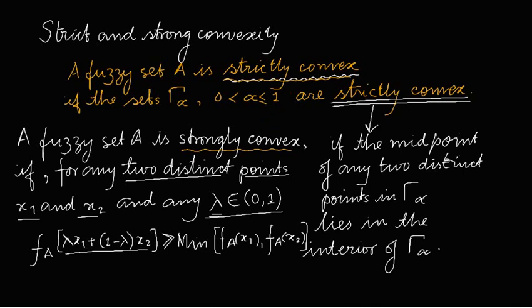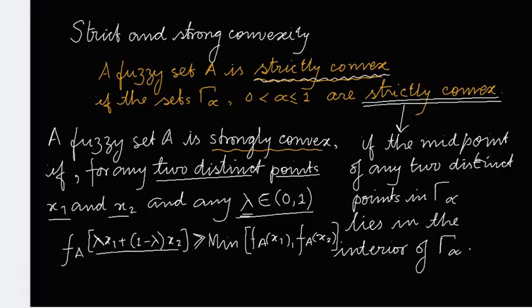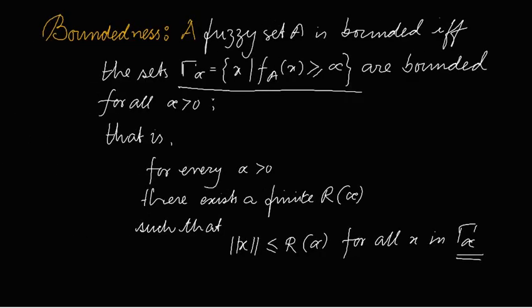So if a fuzzy set is strictly convex, it doesn't mean that it's going to be strongly convex, and vice versa. Also, as we talked about boundedness, if A and B are bounded, then their unions and their intersections are also bounded.